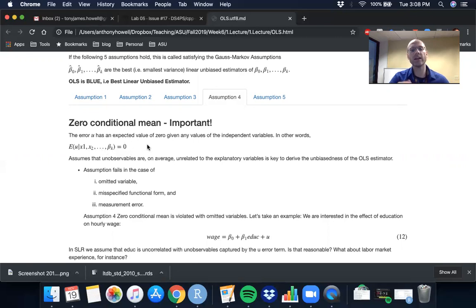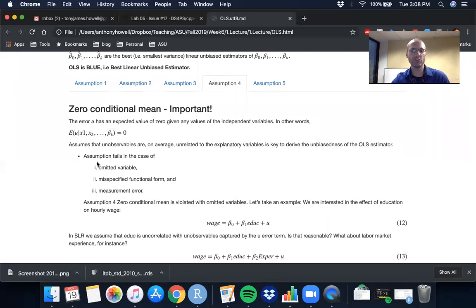That is, whatever unobserved information is contained in our error term, that is what we can't actually observe, we are assuming that there is no relationship or no correlation between that unobservable component of our model and the observable component that's captured by our various x's. Okay, so there's no relationship between our unobservables and our observables.